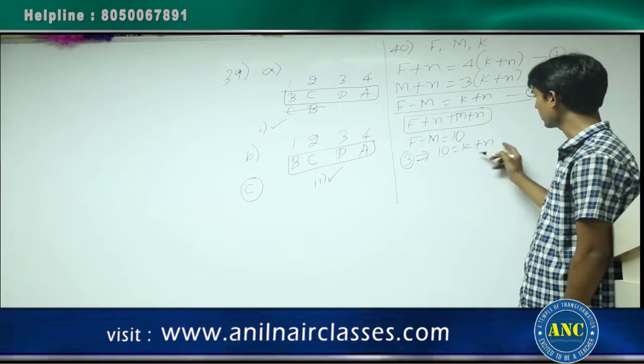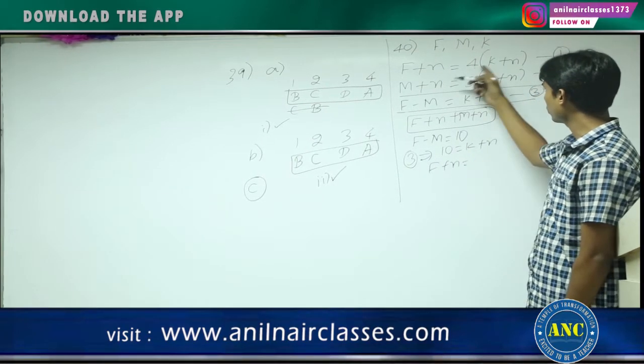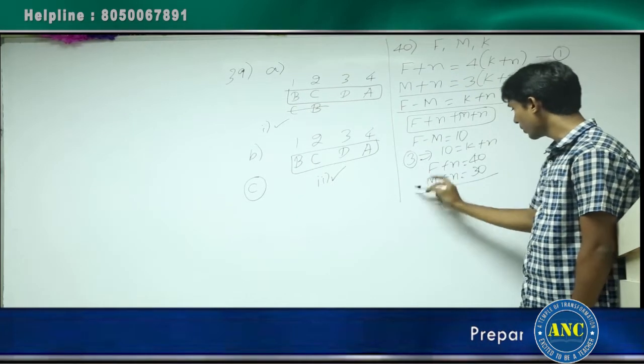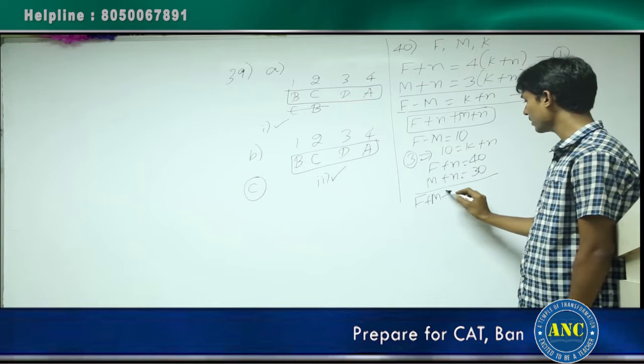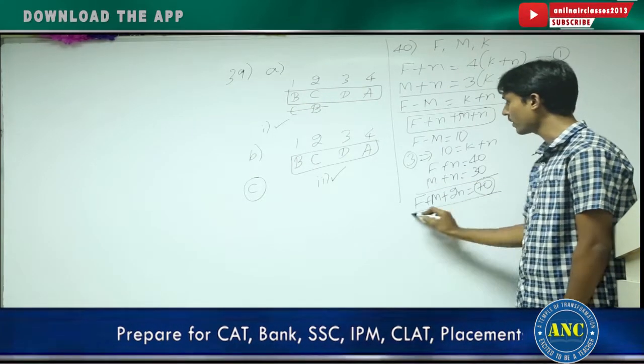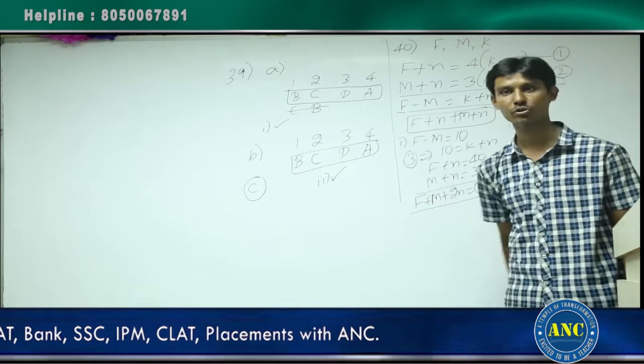That means F plus n is 4 into 10, 40. M plus n is 3 into 10, 30. This is what I require, F plus M plus 2n. It is 70. You are getting a unique value when you are taking statement 1 alone. Statement 1 alone is sufficient to answer the question uniquely.